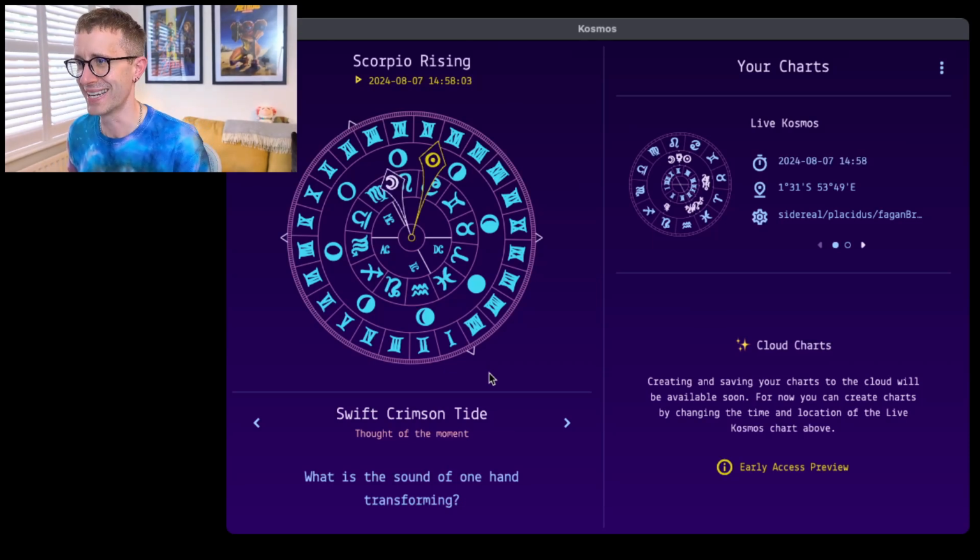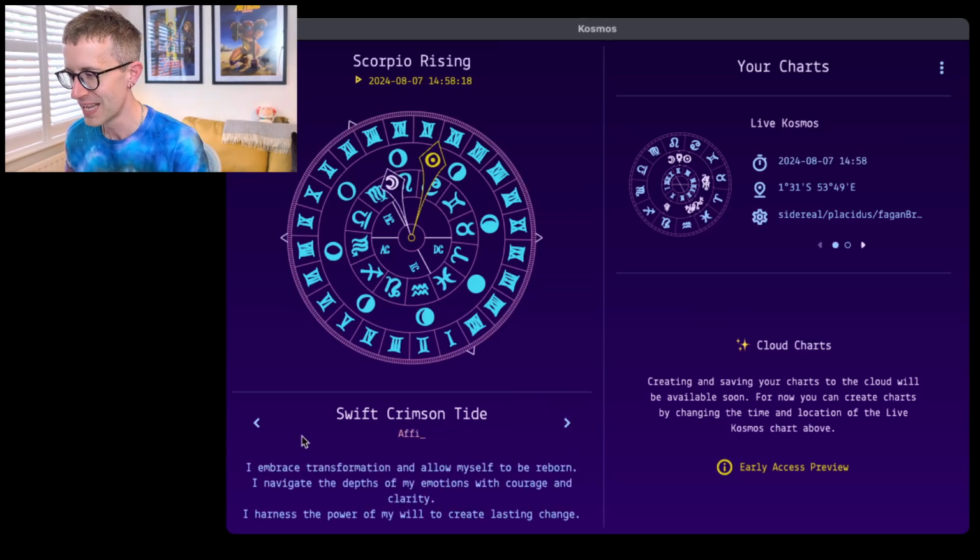Okay, interesting. So you'd have to think long and hard to maybe find the inspiration and wisdom in that one. But what is the sound of one hand transforming? Yes, I'm not sure. And I'd have to actually think quite long and hard to find where those associations have come from. And then as well as that, we get affirmations of the moment.